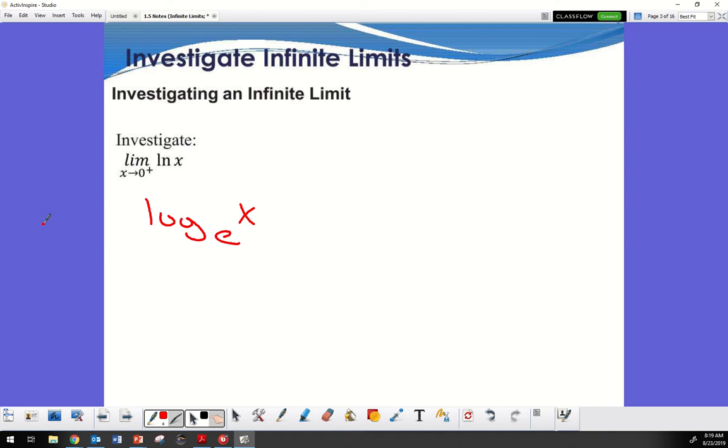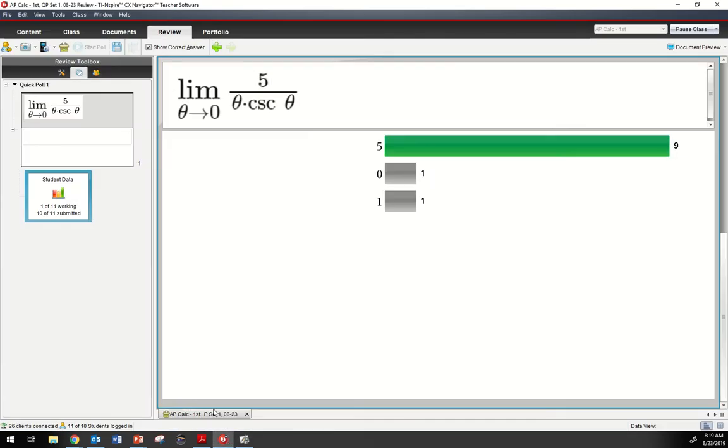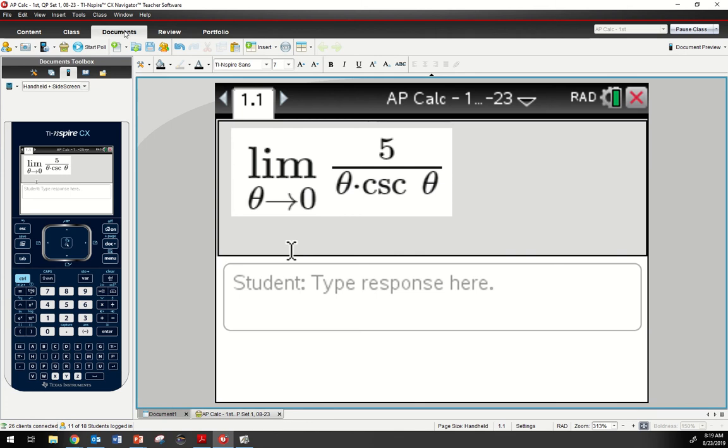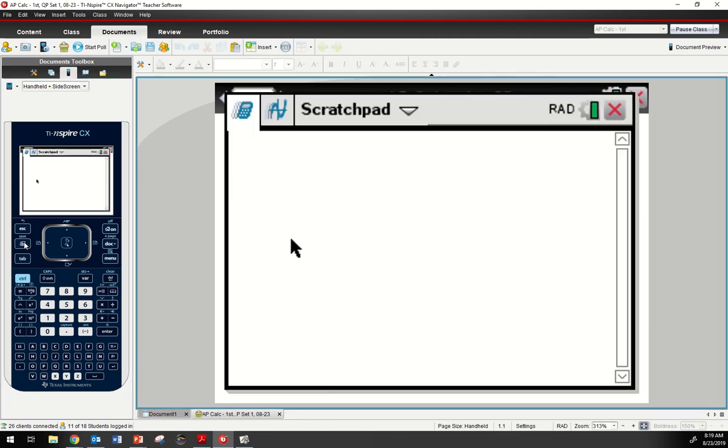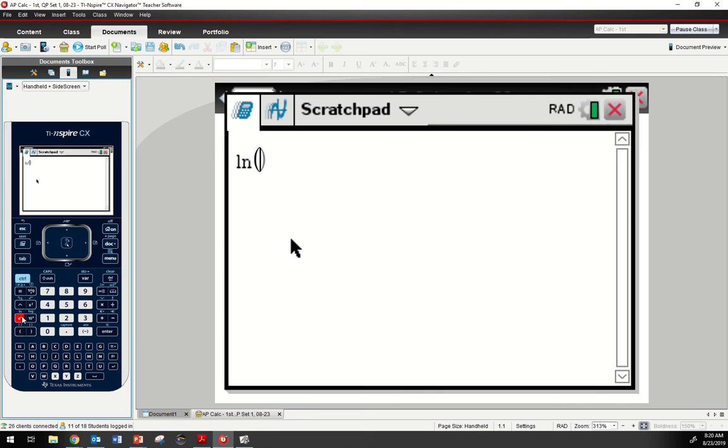It's undefined. ln at 0 is undefined. Why? Let's check this out. ln at 0.